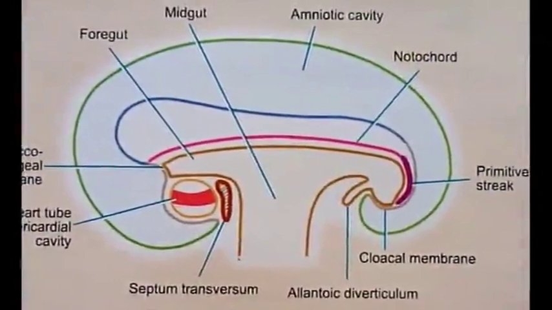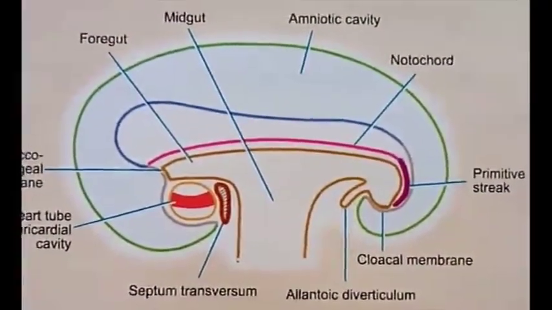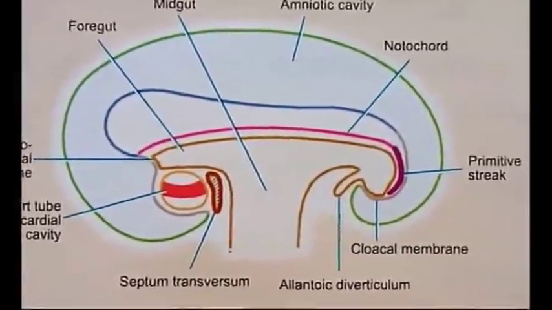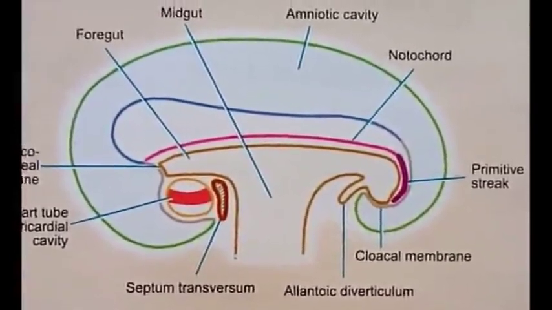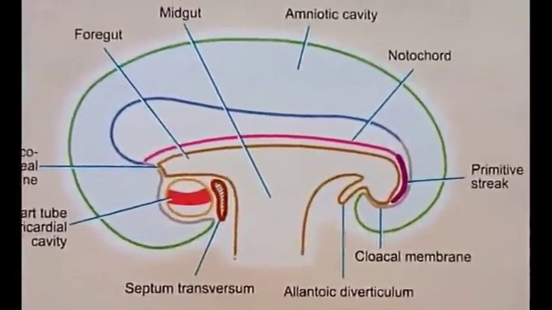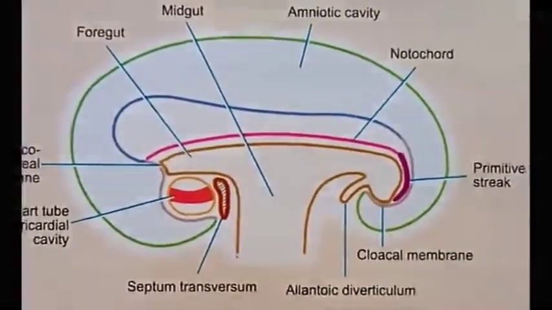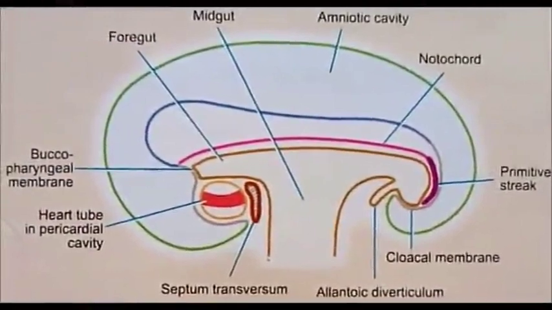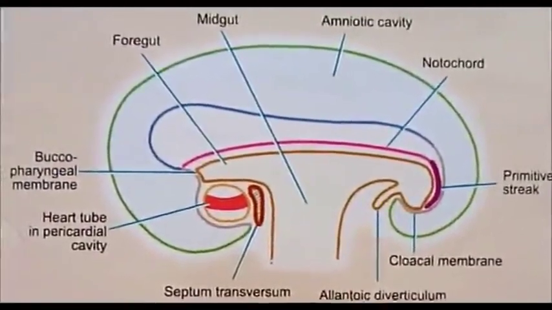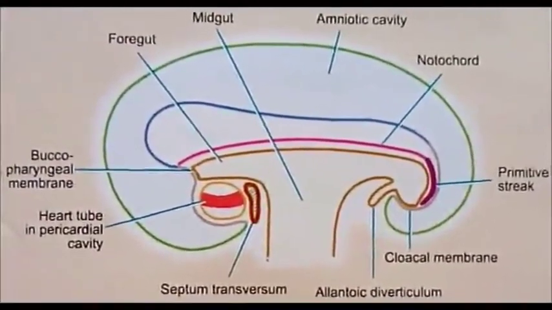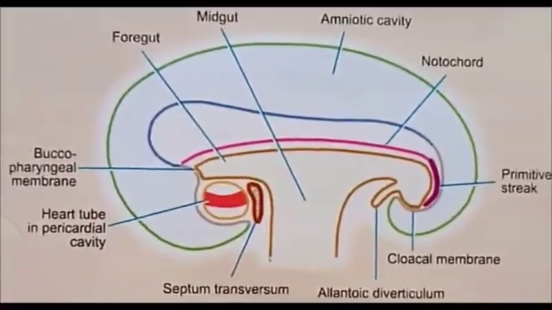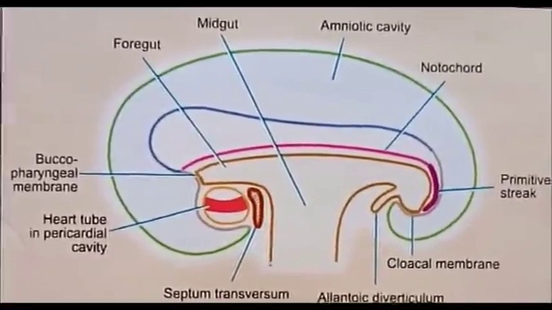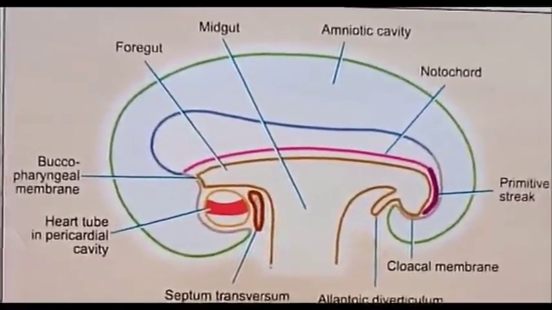Embryology or development of the pituitary gland. Before discussing the development of the pituitary gland, we have to review some basics of embryology. As we have already studied, there occurs development of three germ layers within the embryo, and from these three germ layers all the organs and viscera of the human body develop.